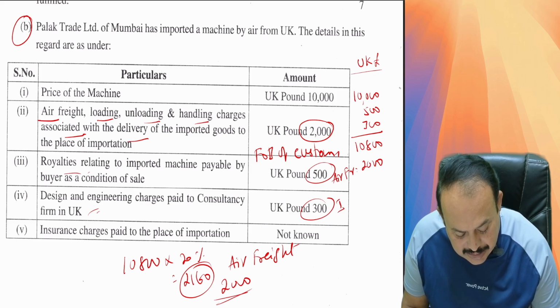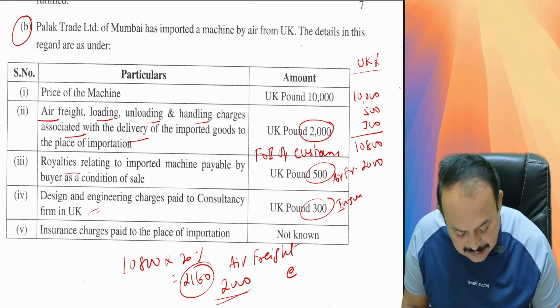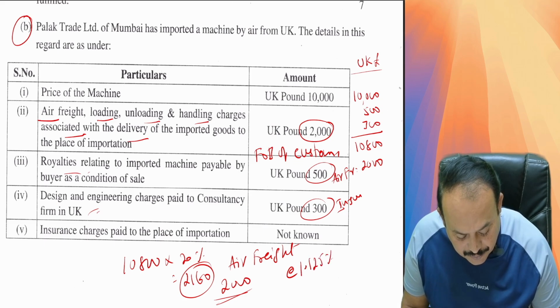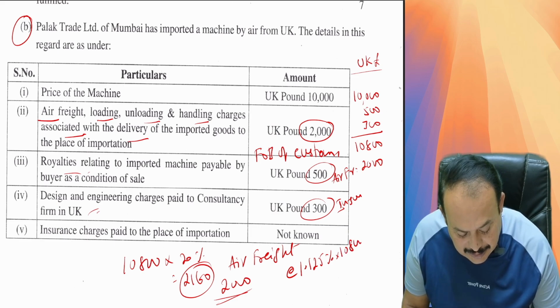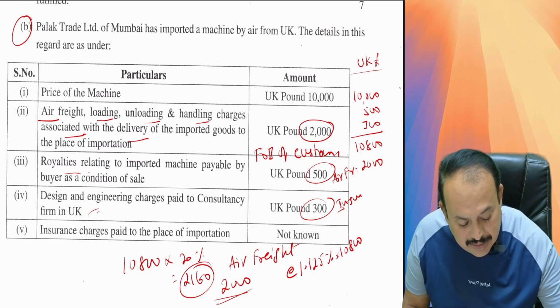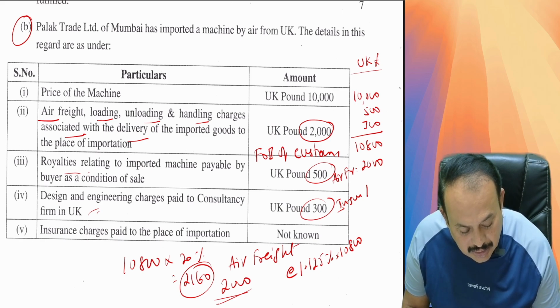Then insurance, they said not known. When insurance is not known, what we will do is take 1.125% on FOB value of customs. What is the FOB value of customs? Say 10,800 UK pounds. So on 10,800 UK pounds at the rate of 1.125%, how much comes here? 121.5 UK pounds.